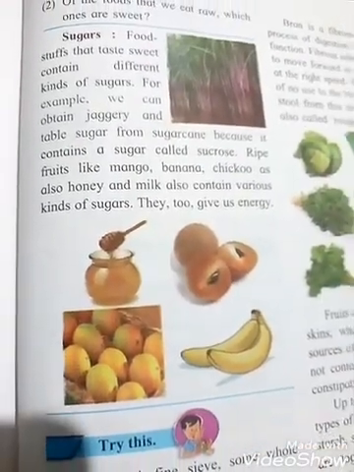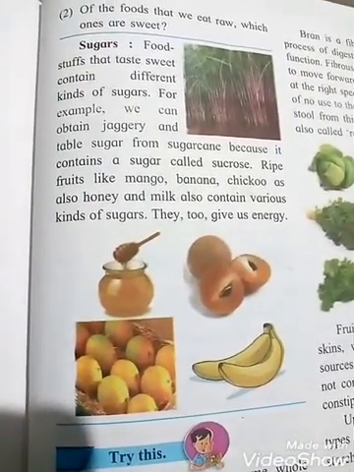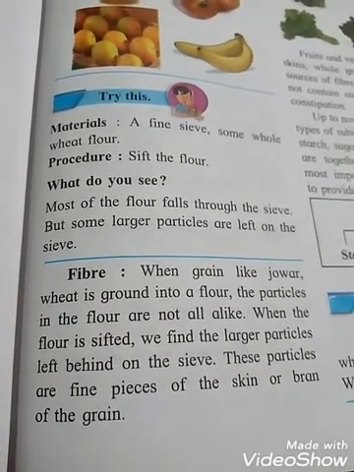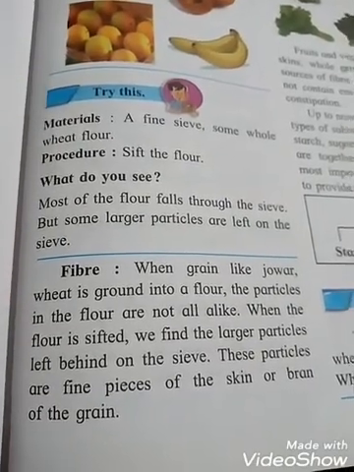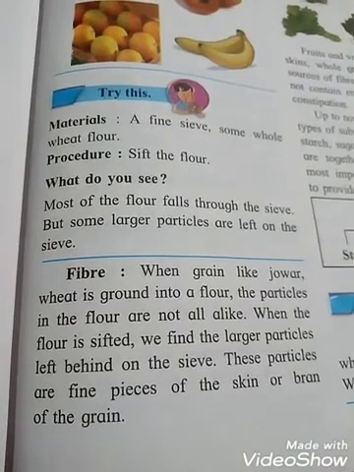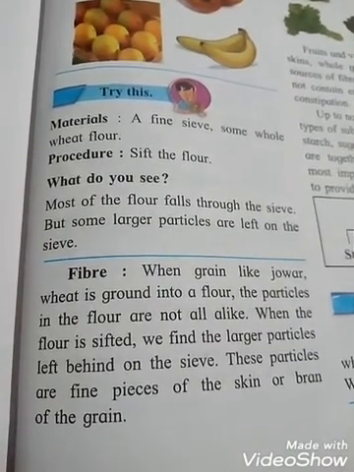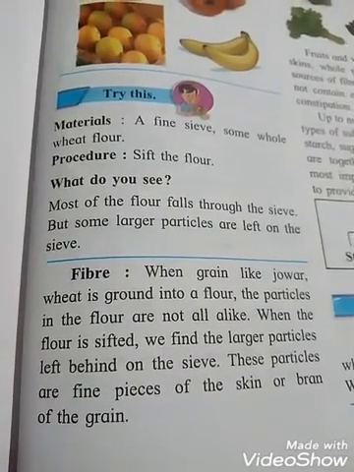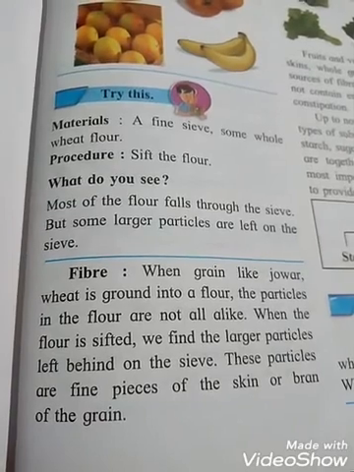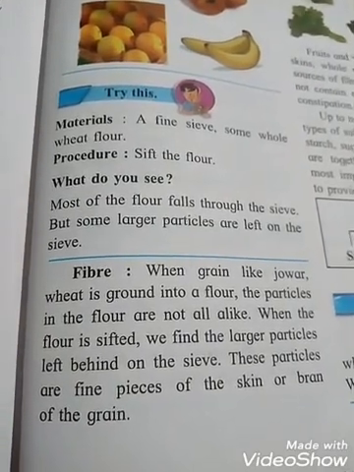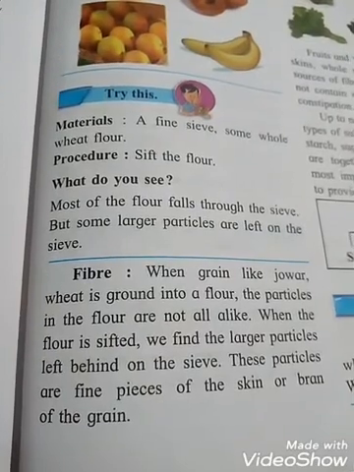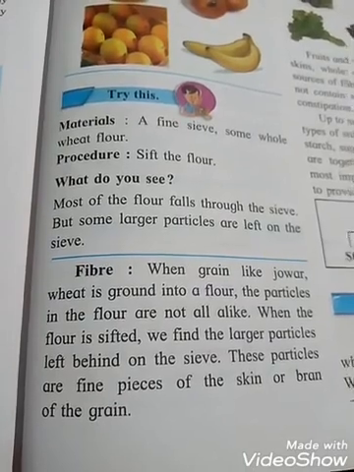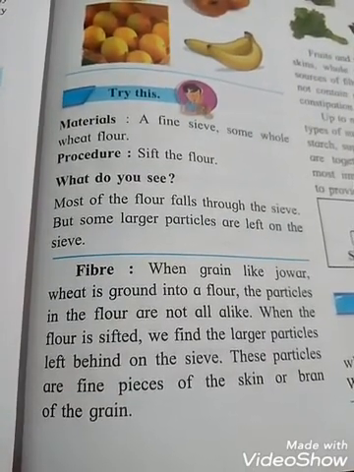See students, the pictures of fruits are shown here. Try this. See students, it is activity based material. A fine sieve, means a strainer, and some whole wheat flour. Procedure: sift the flour. What do you see? Most of the flour falls through the sieve, but some larger particles are left on the sieve.